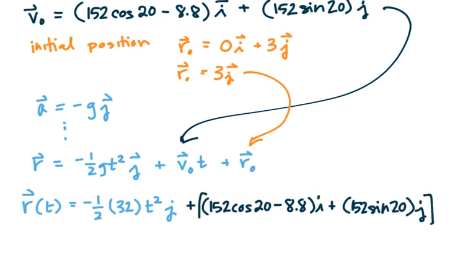And so all of this is times a t. And then we also have my r naught vector, which is just going to be plus 3j.